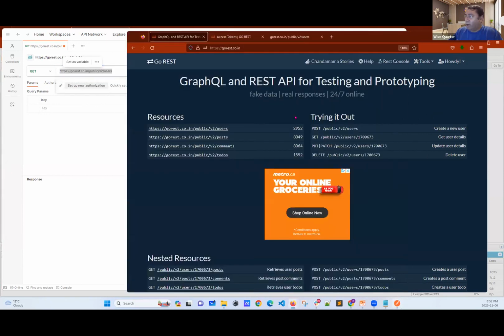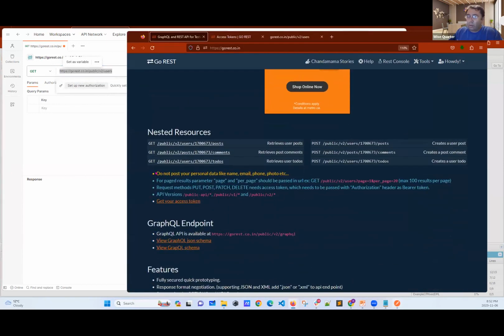Okay. Now, according to my documents, this is the provider saying this. It says, if you want to use get method, which I'm using now, you don't need any password. Okay, good.